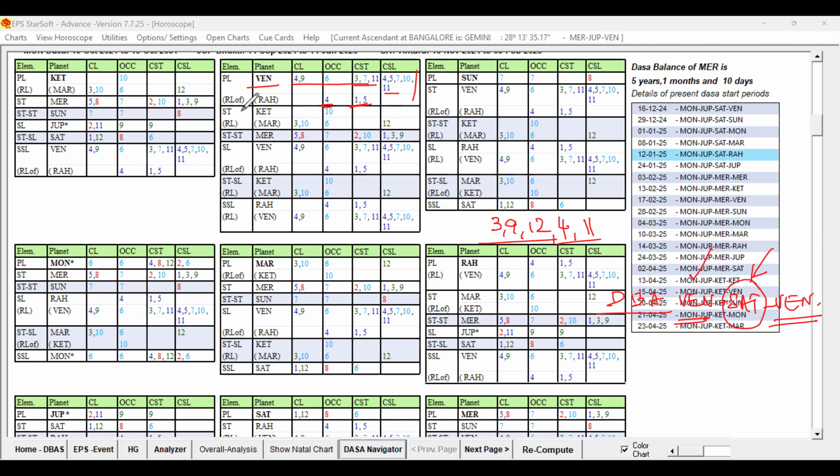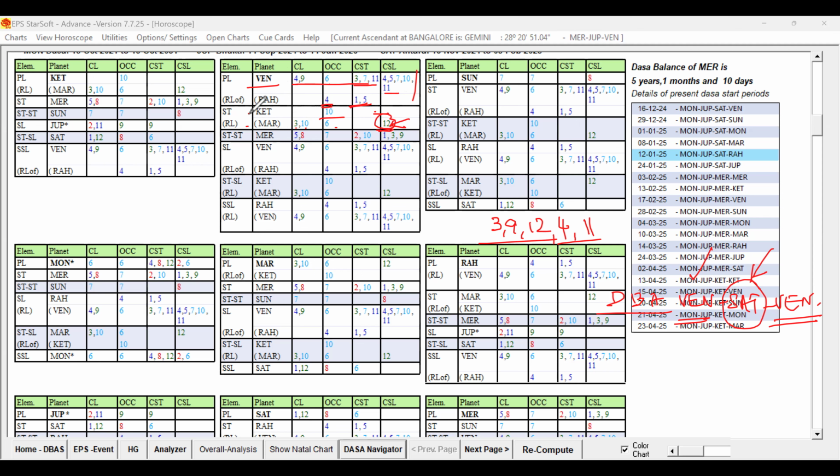Now Venus is in the star of Ketu occupying the 10th house. This is also not indicating strongly. And Ketu represents Mars, which is 3, 6, 10, 6, and 12 sublord. So the 12 sublord is there for the star lord of the Venus, but not at the second level planet, that is the star lord planet. It is not straight away present, but the star lord's second planet is ruled by Mars, 12 sublord.